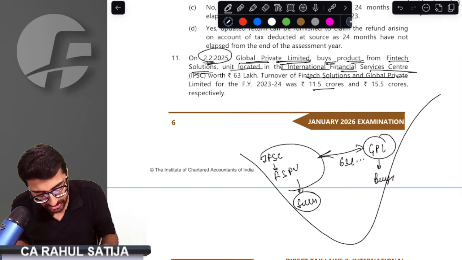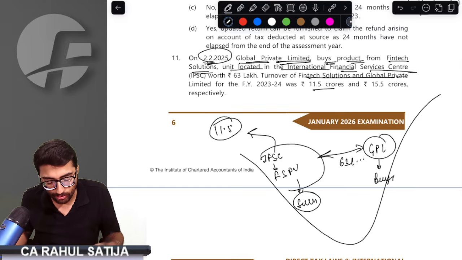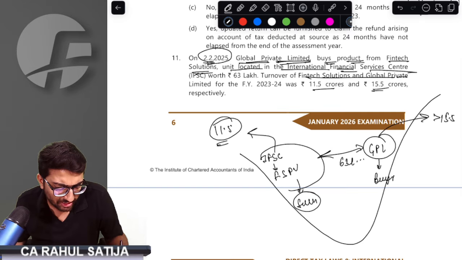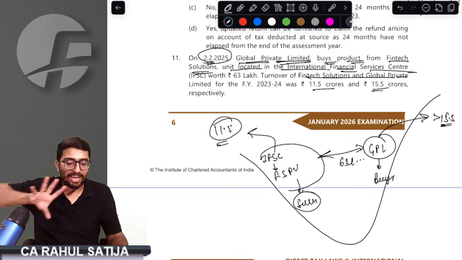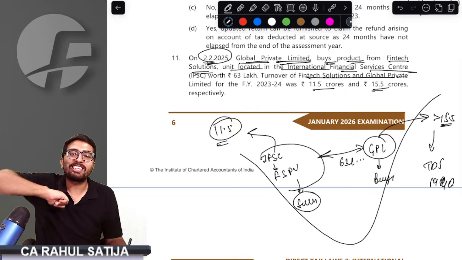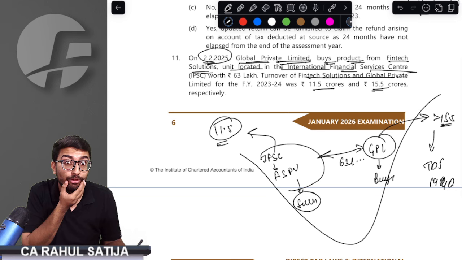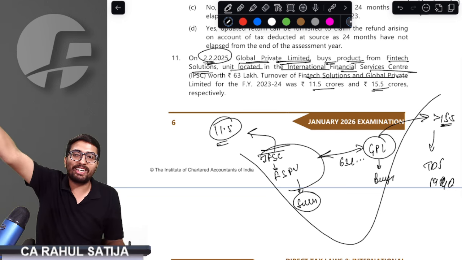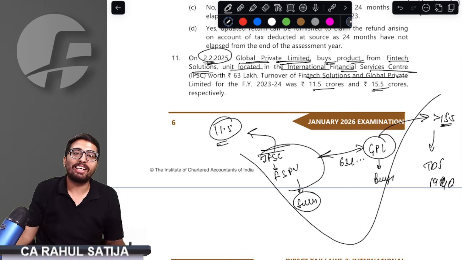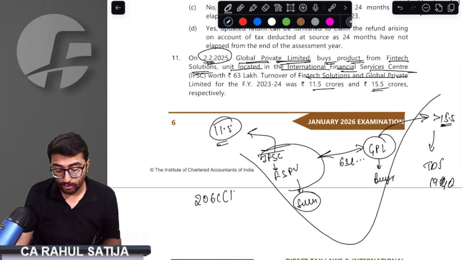Turnover for FinTech in the last year is 11.5 crore. That means the seller has turnover exceeding 10 crore in the preceding financial year, and the buyer also has turnover of 15 crore. That means the buyer can deduct TDS under section 194Q. He has turnover exceeding 10 crore and is purchasing goods exceeding 50 lakh rupees, so he can deduct TDS under section 194Q. The seller also has turnover in the last year exceeding 10 crore and is selling goods exceeding 50 lakh rupees to a single buyer. Then in that case, he also has to collect TCS under section 206C(1H).